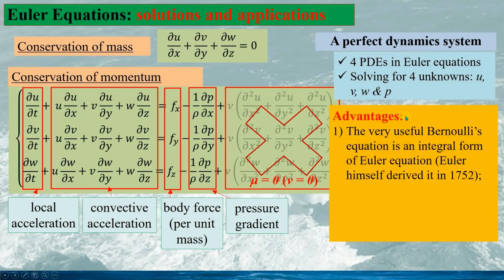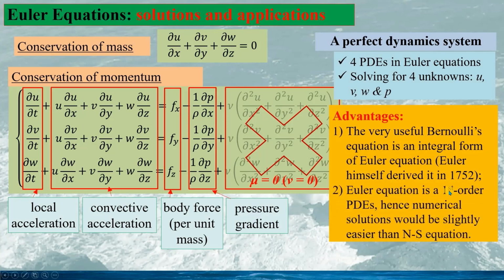The advantage of the Euler equation over the Navier-Stokes equation is that Bernoulli's equation is an integral form of the Euler equation. Euler himself derived it in 1752. The Euler equation is a first-order partial differential equation.